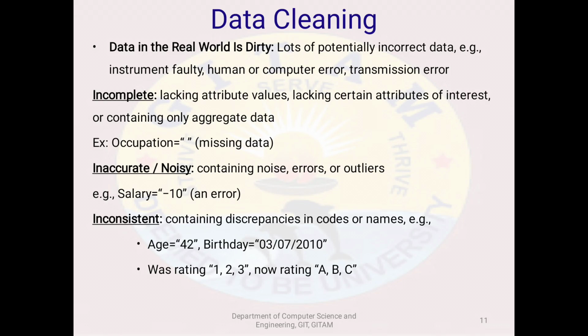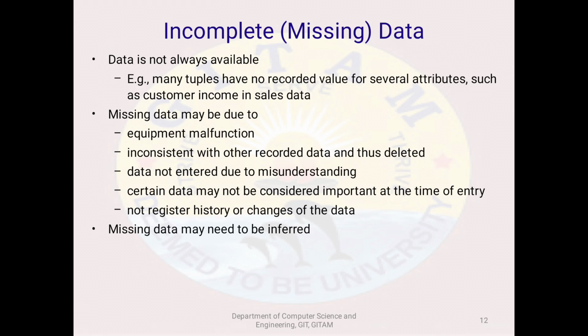Coming to inconsistent data, please observe the age is 42 and the birth date is 3/7/2010. Definitely this is not right. Now we are at 2021, so only 11 years have passed, but here they give the age 42. This is related to inconsistent data. What is the meaning of missing data? Missing data is data that is not always available.